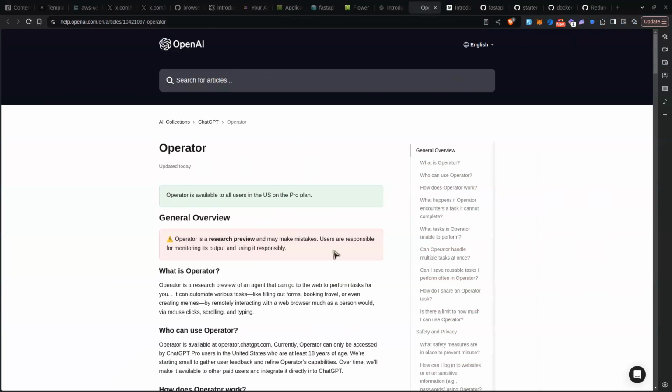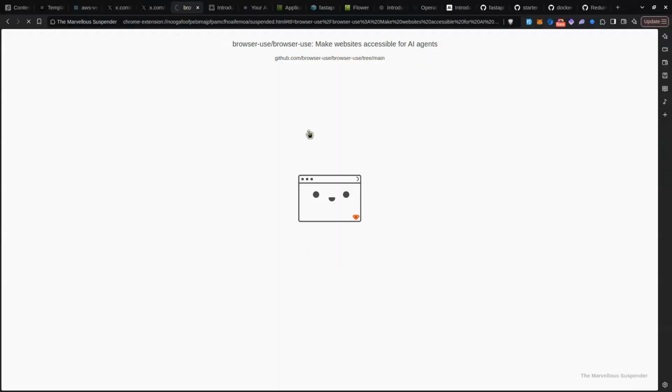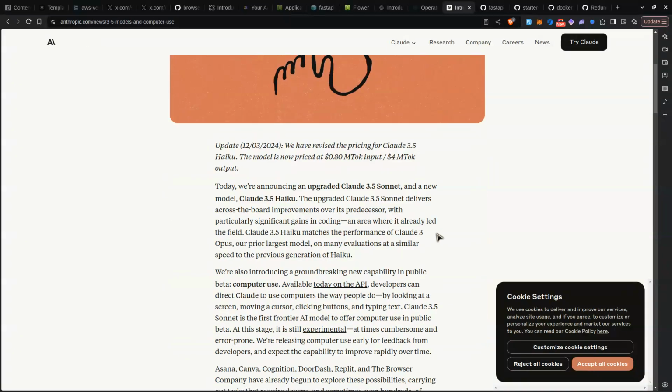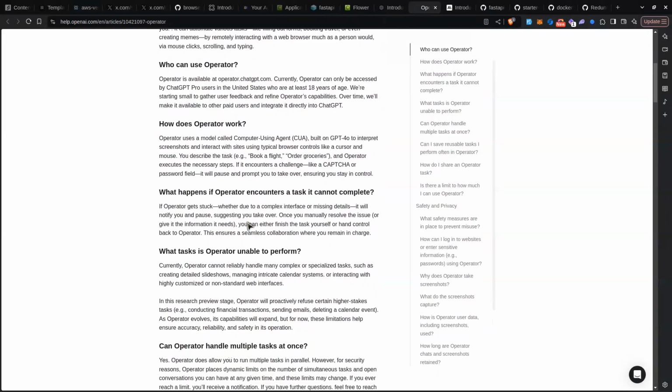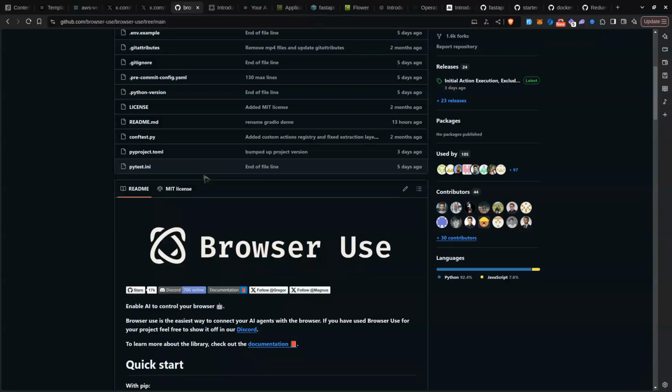Okay, I just got news. OpenAI dropped Operator. I'm not sure if this is the right page, but Operator should be like a browser use version of OpenAI and a computer use version of Anthropic's computer use or Claude's computer use. It's basically the same thing: AI agents controlling your browser. So check out Operator, but I'm sure browser use would offer a lot more flexibility,